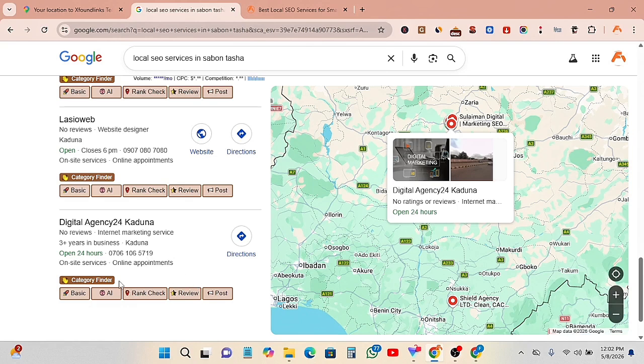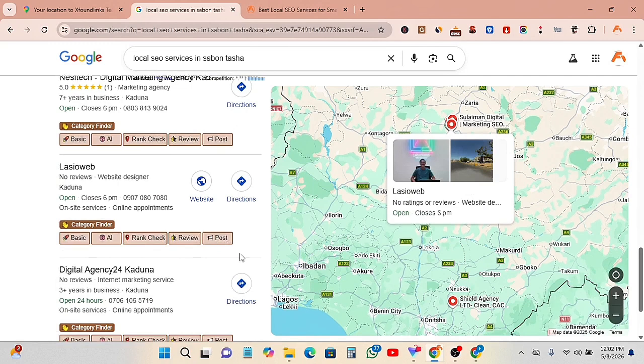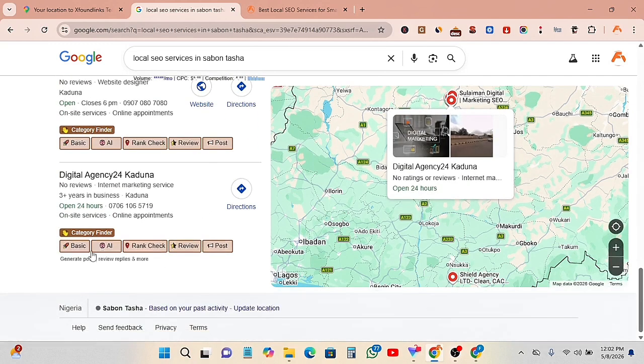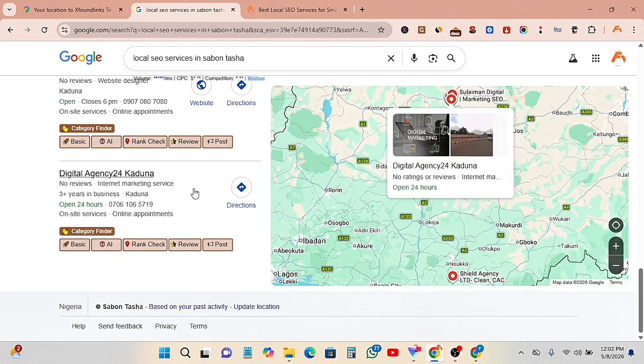So this is something you can do, and I'll also leave a link to get this particular GMB Everywhere too, because that's the client or prospecting tool I use also to audit clients' Google business profile before reaching out to them. The number 3 thing you can do is to use a tool.